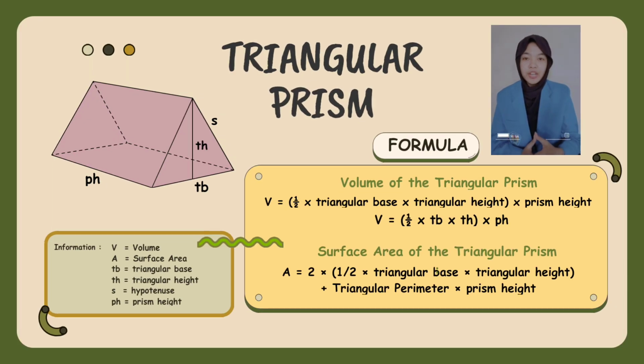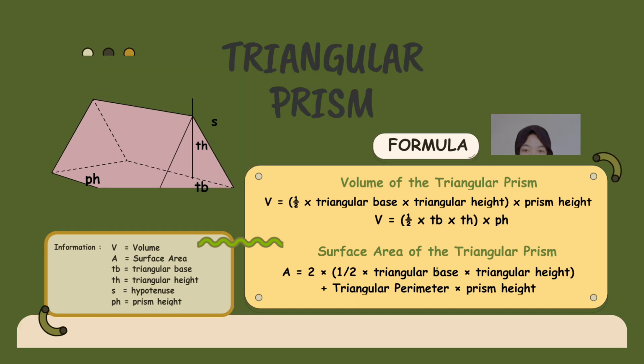Next, formulas of a triangular prism. The first, volume equals a half times triangular base times triangular height times prism height. Next, surface area equals 2 times a half times triangular base times triangular height, plus triangular perimeter times prism height.